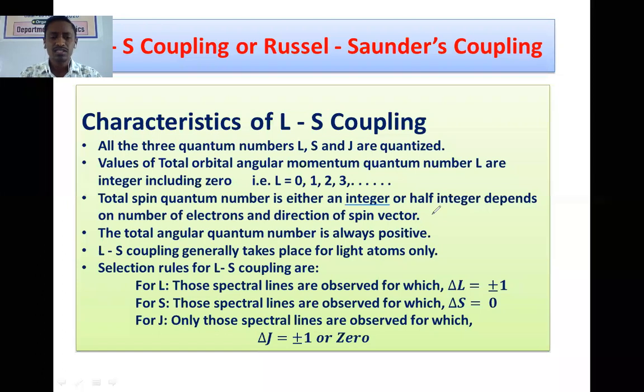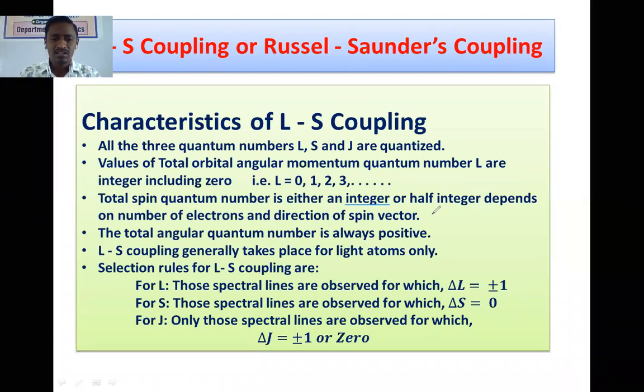That is, though other transitions are possible, the spectral lines are observed for which delta L is plus minus 1. Means during a transition, if the value of total orbital quantum number changes by 1, either increases by 1 or decreases by 1, then only those spectral lines are observed, or those are allowed spectral lines. Okay, so it is the selection rule for L.